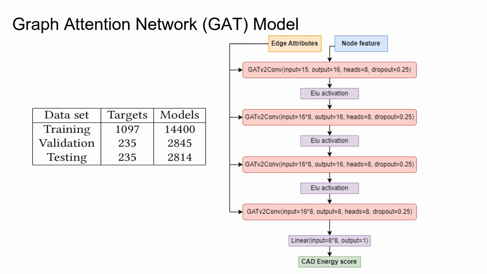So our graph attention model consists of 4 different layers, and it has 3 different ReLU activation layers, and the graph layers are convolutional graph attention network layers. The model takes input of node features and edge attributes to calculate the structural stabilities and output them in the form of CAD energy scores. This model was trained on 14,000 different graph models and validated and tested on another 2,800 models.